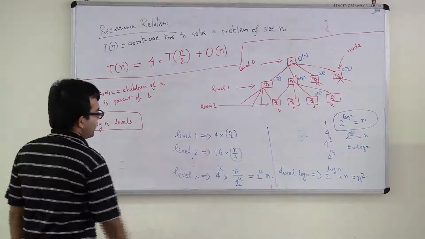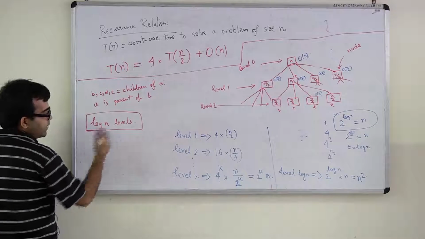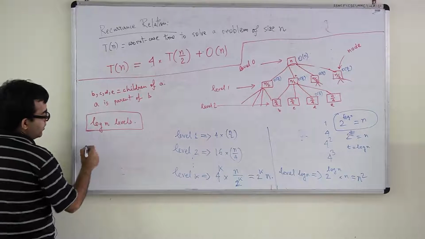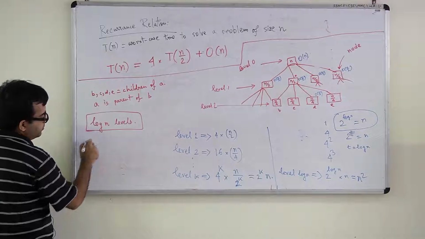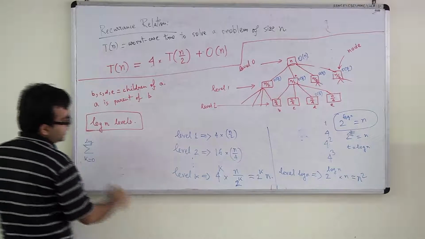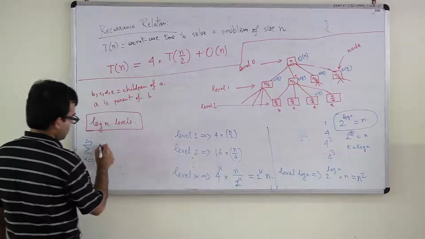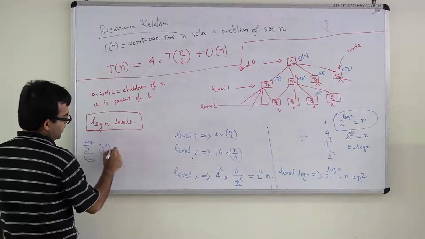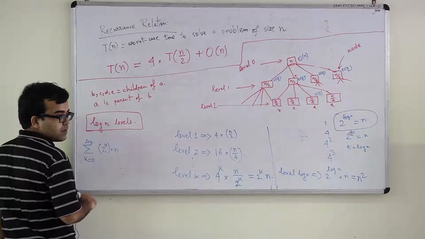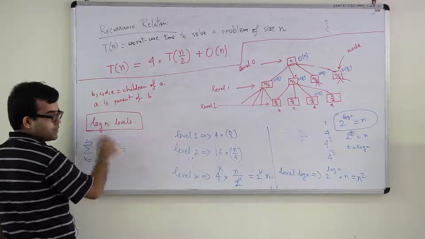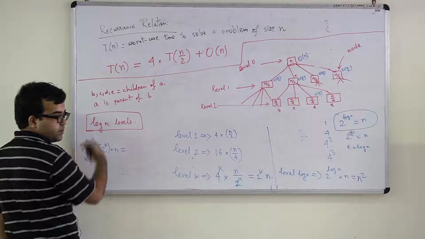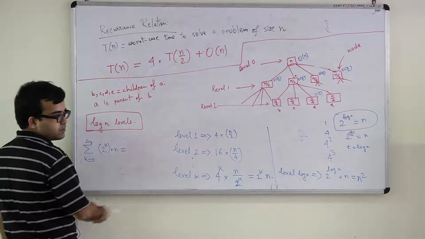So particularly, the actual running time of the algorithm will be, you just sum over all these levels, right? So k equals from 0 to log n, and in each level your cost is 2 to the power k times n. Now this is going to be a geometric series, right? If you just take this n up front, it's 2 to the power 0 plus 2 to the power 1 plus 2 to the power 2 and so on.